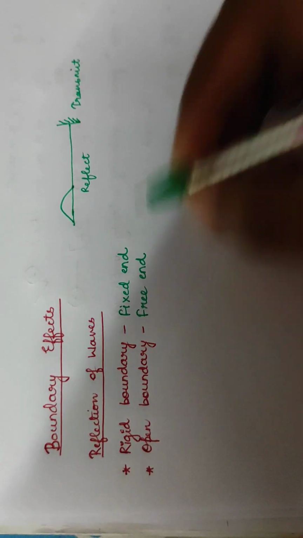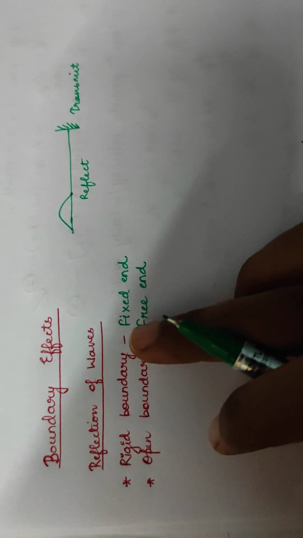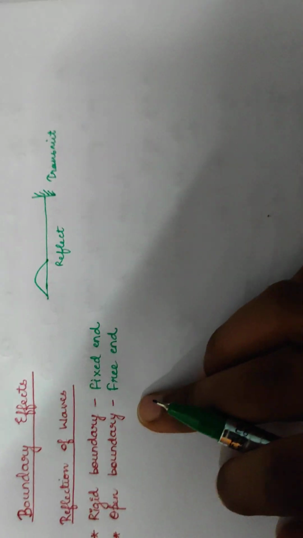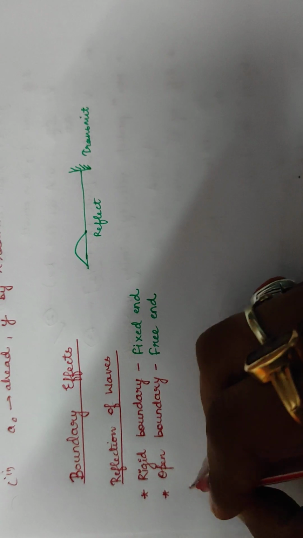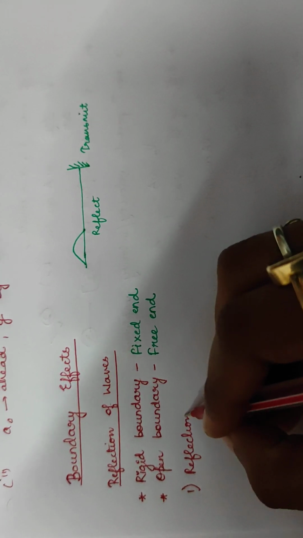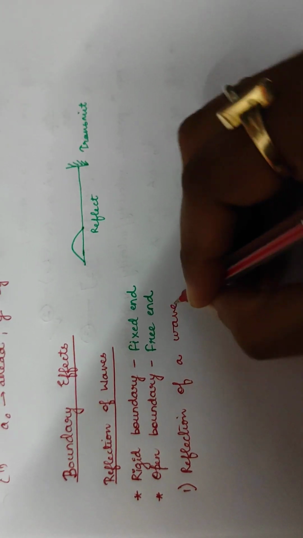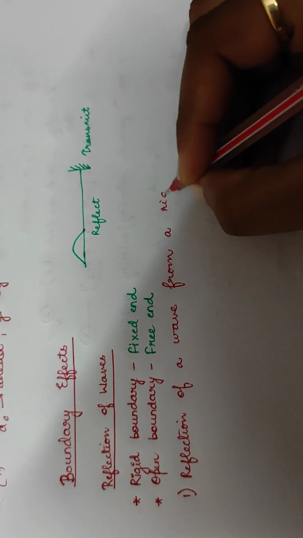Okay, so we will discuss two types of reflections of waves here, one at rigid boundary and other at open boundary. Okay, now the first case is reflection of a wave from a rigid boundary or fixed end.